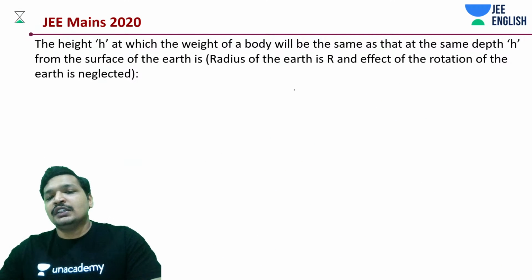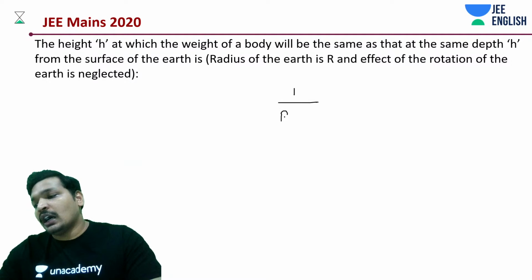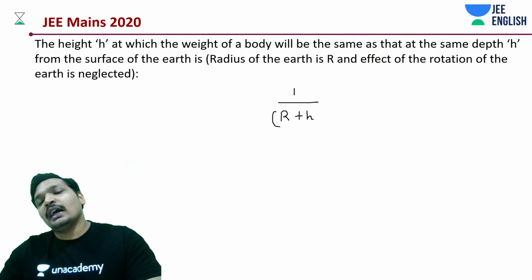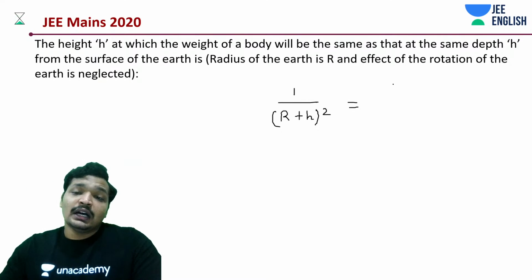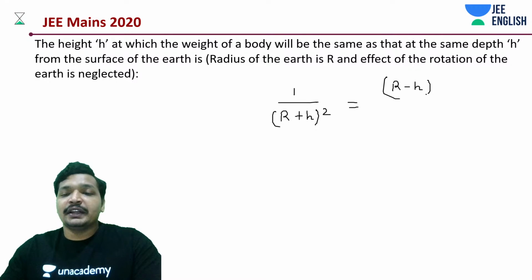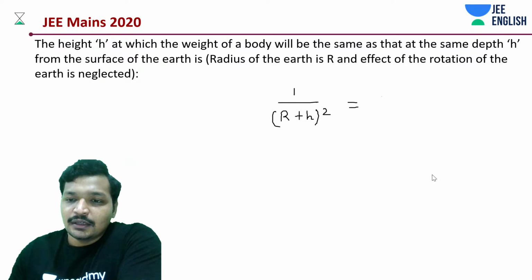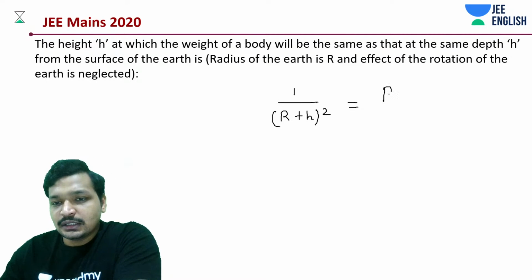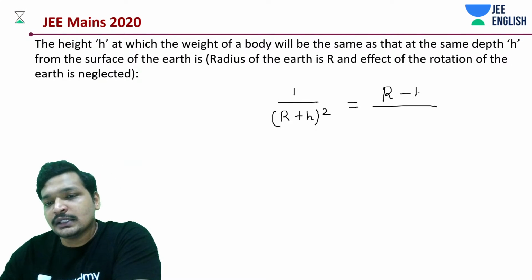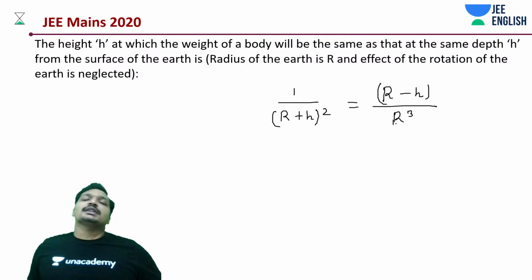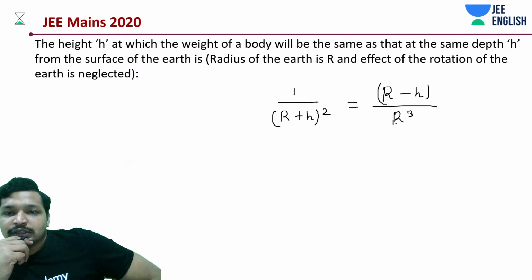We have 1 divided by (r plus h) whole square is equal to r minus h divided by r cube.